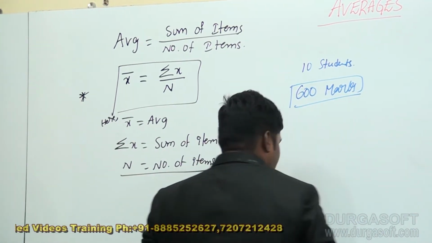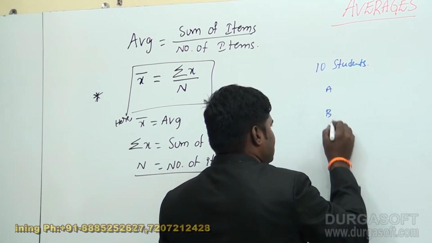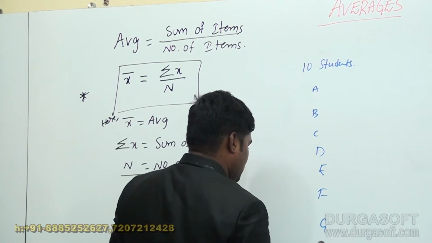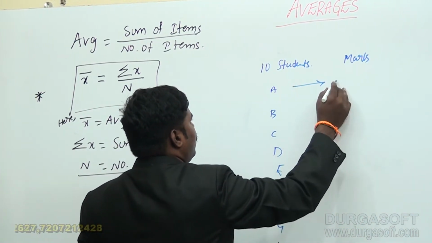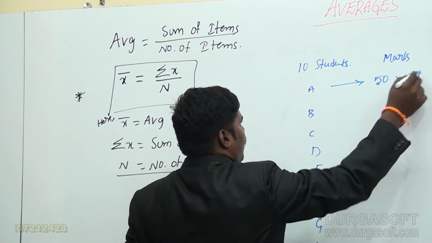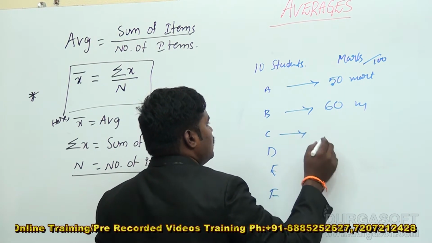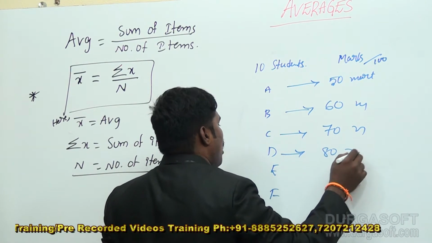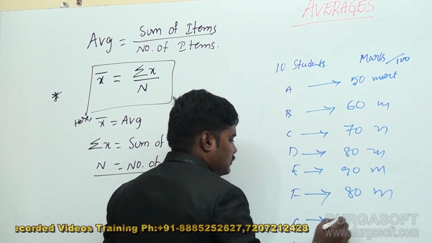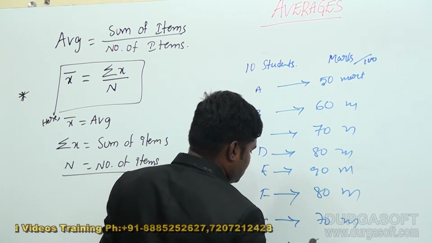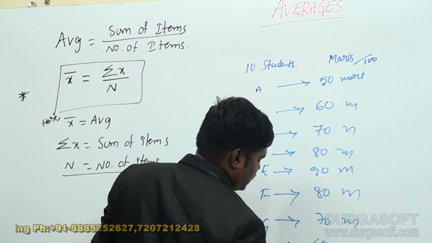Suppose there are 10 members, A, B, C, D, E, F, G, H, I, J. Marks out of 100: A got 50 marks, B got 60 marks, C got 70 marks, D got 80 marks, E got 90 marks, F got again 80 marks, G got 70 marks, H got 60 marks, I got 50 marks and J got 40 marks. Just pass.